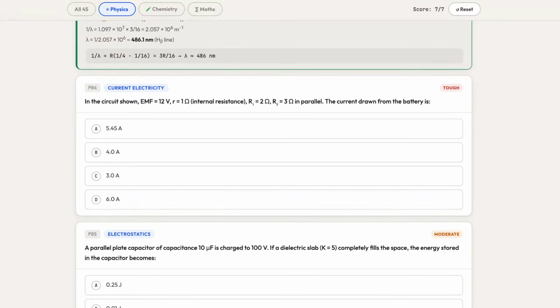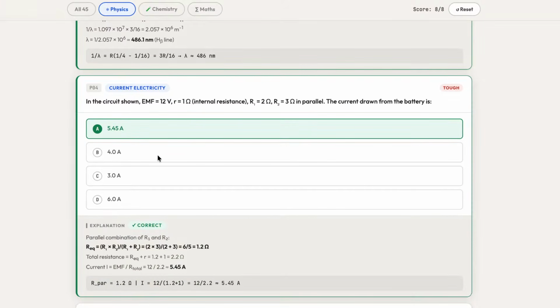Guys, what will be the right answer for the fourth question which is displayed on the screen? Any guesses? Again, I am repeating it. This is not the question that was asked in the shift 1 exam, but it is an important question that was asked in the previous year's exam. So the correct answer for the fourth is A.